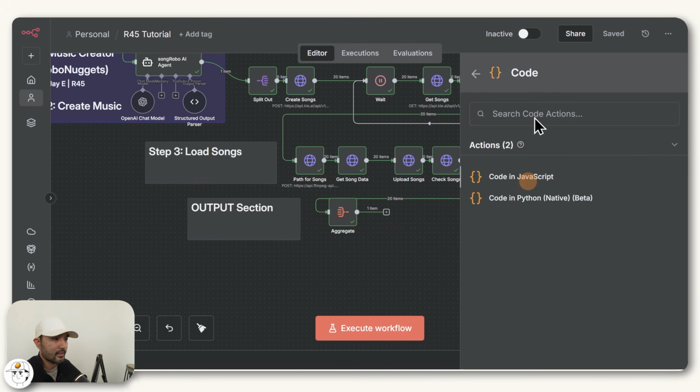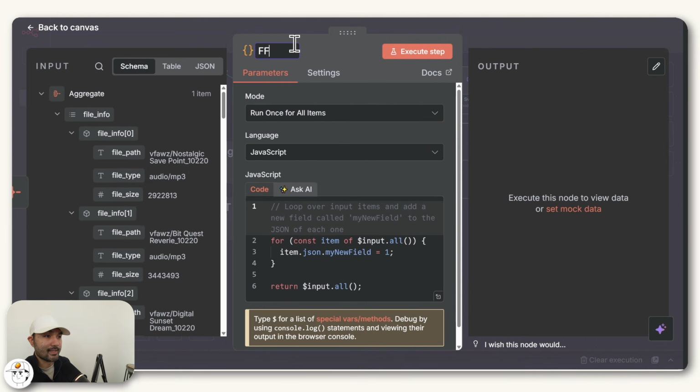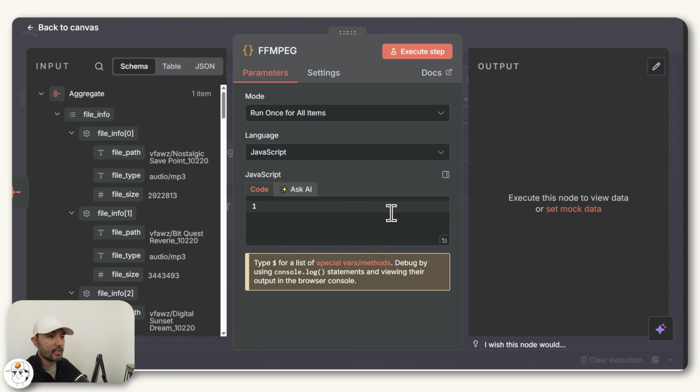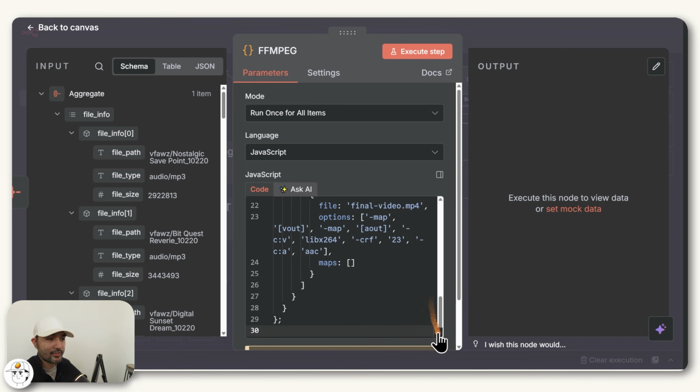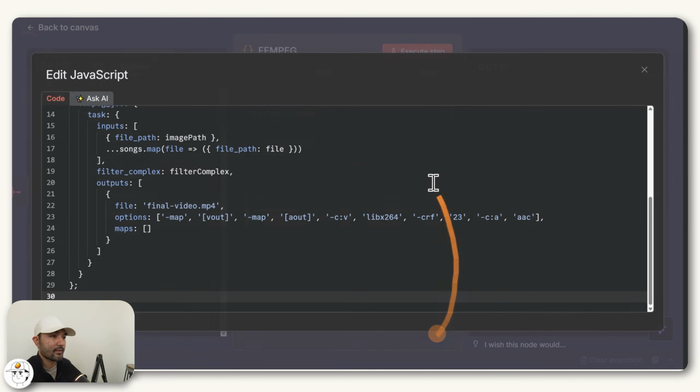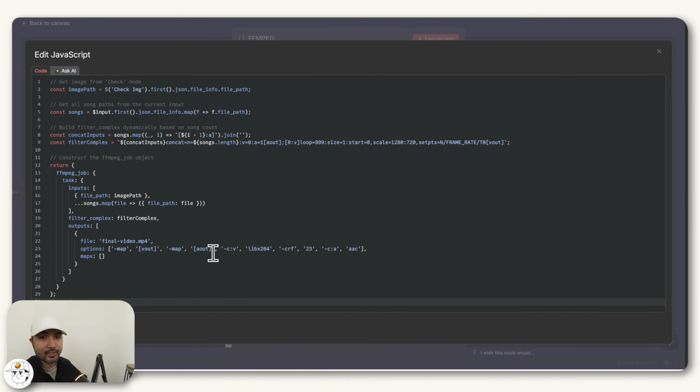So if you select this JavaScript option, rename this as FFmpeg, what this node will basically do is construct the FFmpeg command for us. Because the way FFmpeg works is sort of like coding, but thankfully this time with ChatGPT and other AI models, you can offload that task to them. And so this code node, I'll just delete this placeholder here and paste in this script that I had ChatGPT make for me. So if I expand that so that you can see, you can just take a screenshot of this and paste it to ChatGPT if you want to understand how it works.